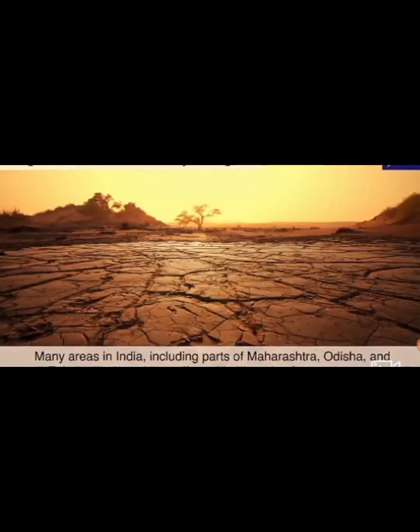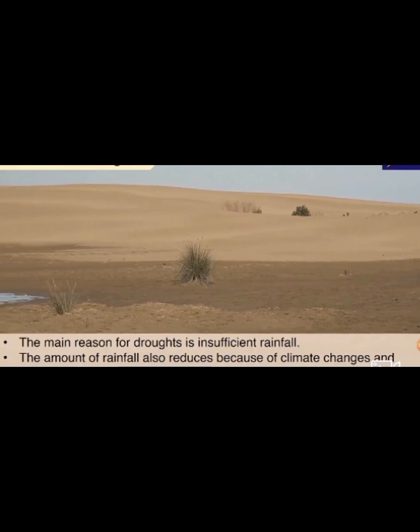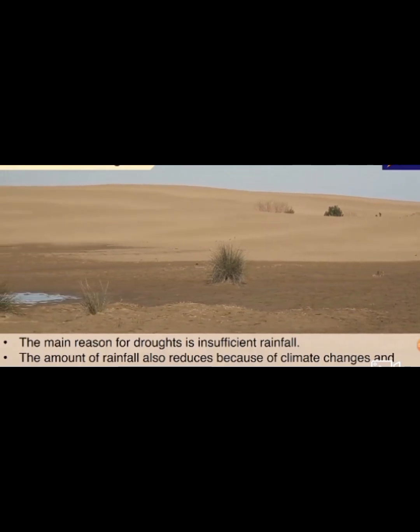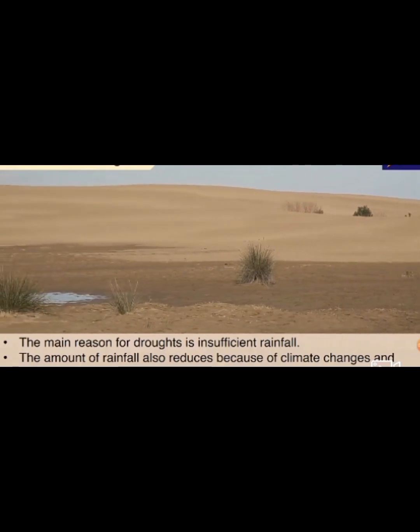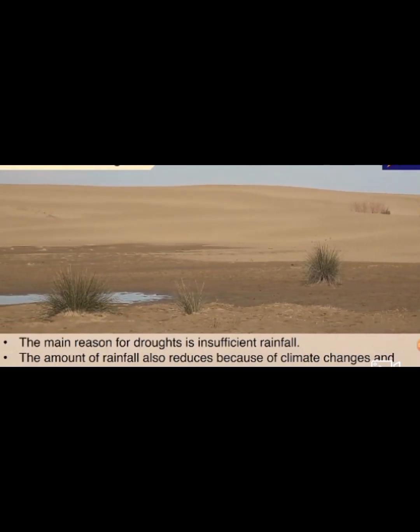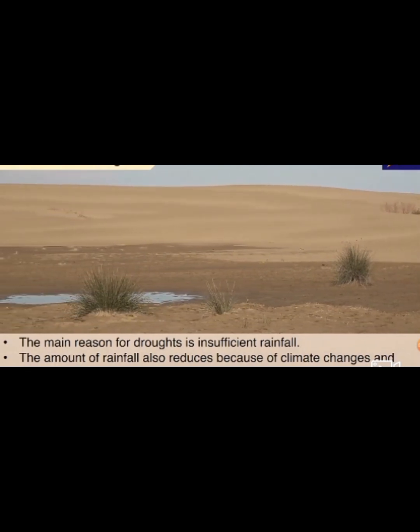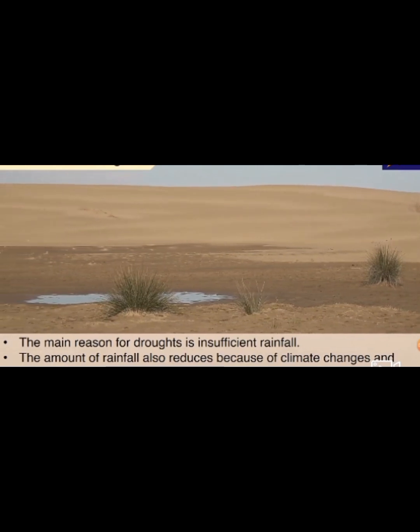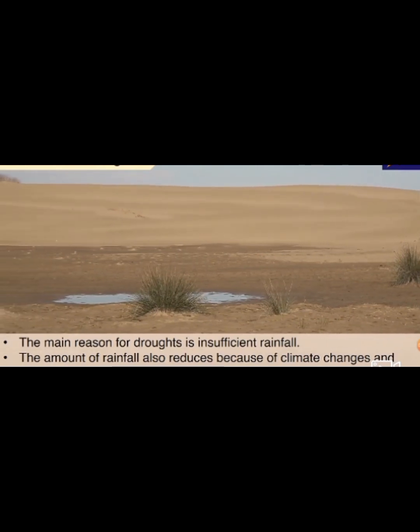Many areas in India, including parts of Maharashtra, Odisha and Telangana, have been affected by droughts for many years. Let us understand the causes of droughts. The main reason for droughts is insufficient rainfall. Some places naturally receive very low rainfall, for example, deserts. But the amount of rainfall also reduces because of climate change and global warming.